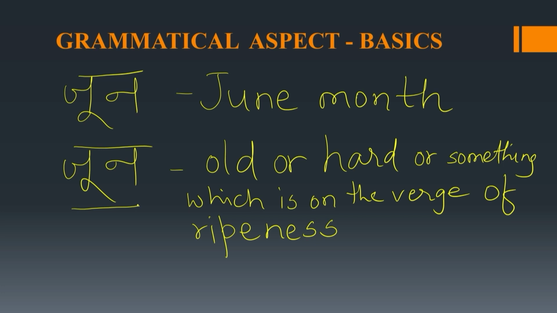This is Zune and this is June, month of June. An example of Zune would be Zune Amo. Zune Amo means a mango which is on the verge of ripeness. Now here the spelling is same but the pronunciation is different. Zune Amo and June Maino.